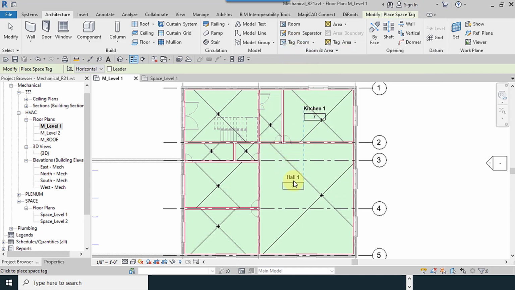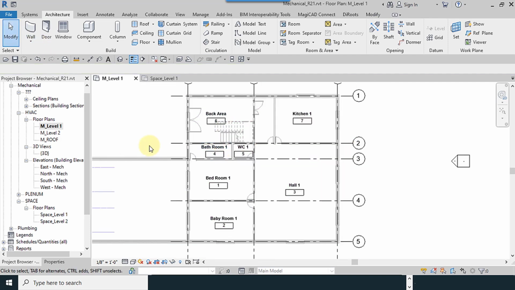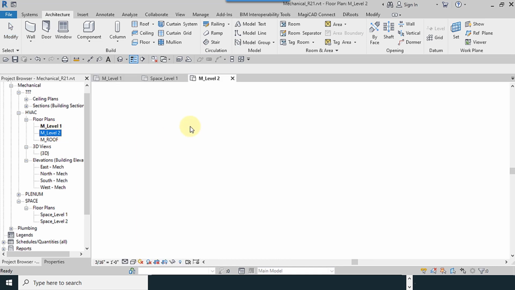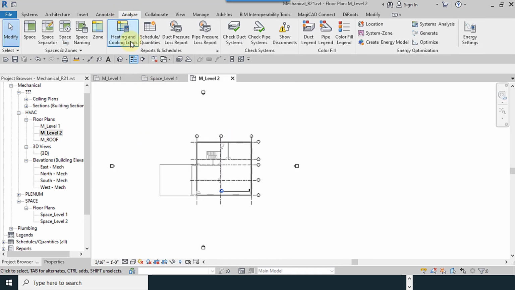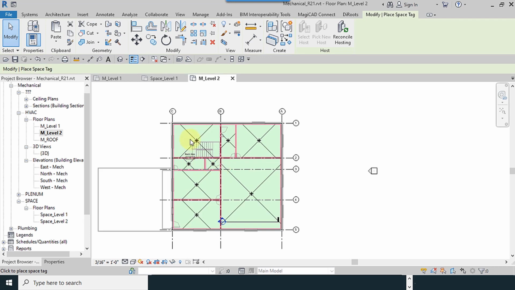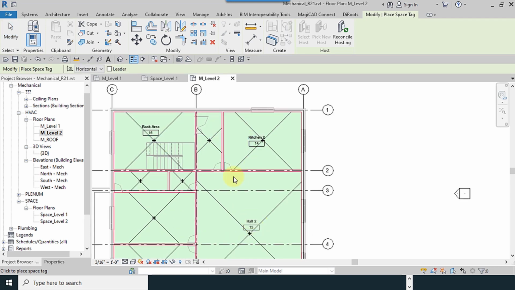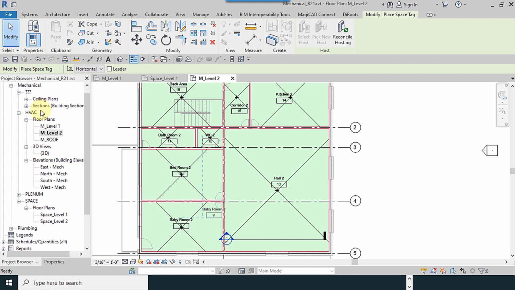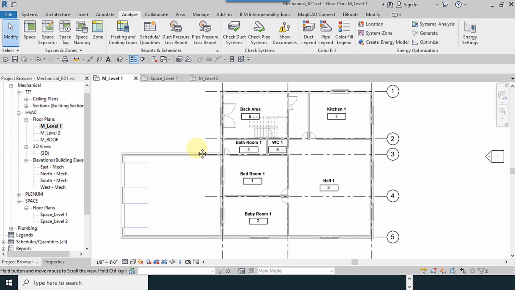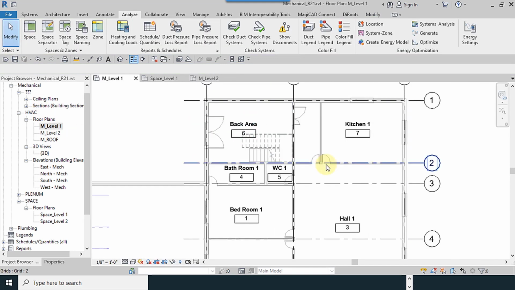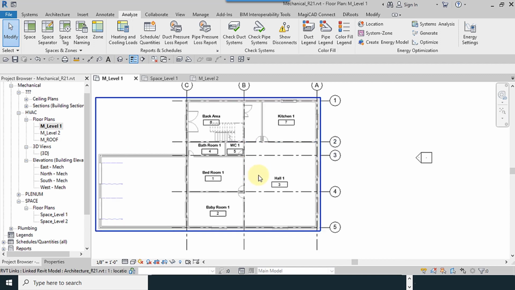And here, because we define this, we use them. Here and here, modify. Exact this for level 2. I place spaces like this. Here, here, here, and here, modify. Now you can change the color of your tags, for example, lighter or darker.